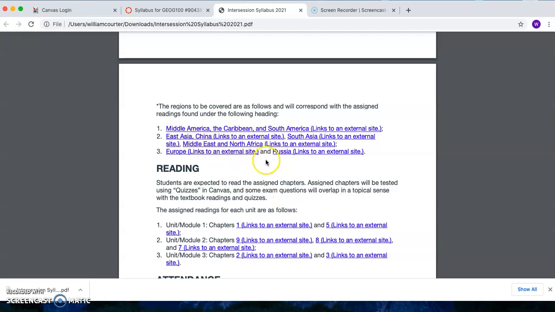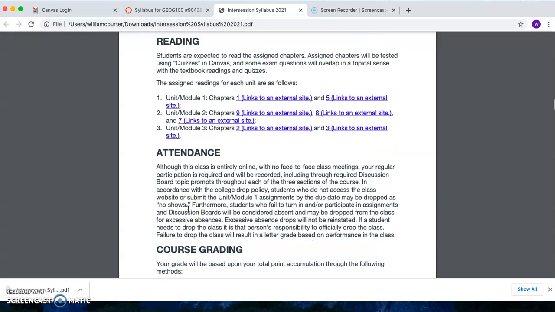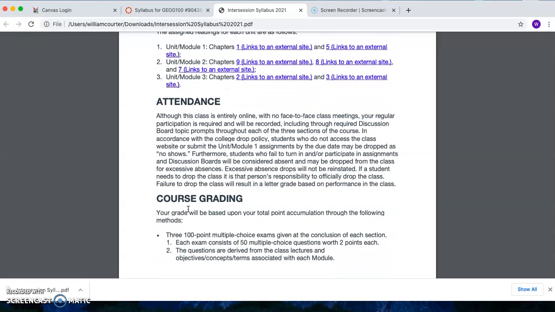You can see that these are the chapters in the textbook that you're going to need to read. You're going to read 7 chapters over this very brief time. The textbook is pretty easy reading, and the chapter's not very long, so I don't think that that's going to be a big issue for you. Although there's a quiz on each one of them. Remember, this is an online class. I can't stop you from having the textbook open while you take the quiz. I'm not telling you to do that, but I can't stop you from doing it because it's an online class.